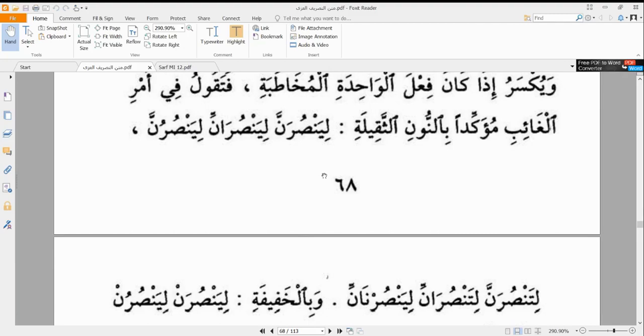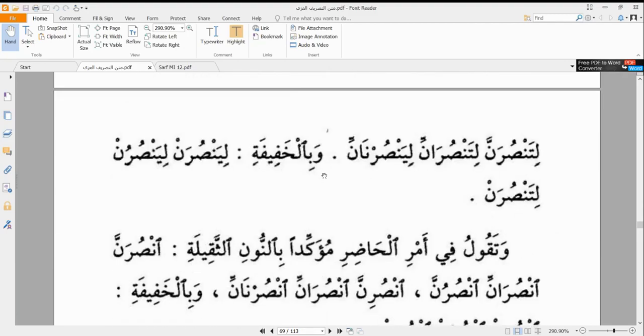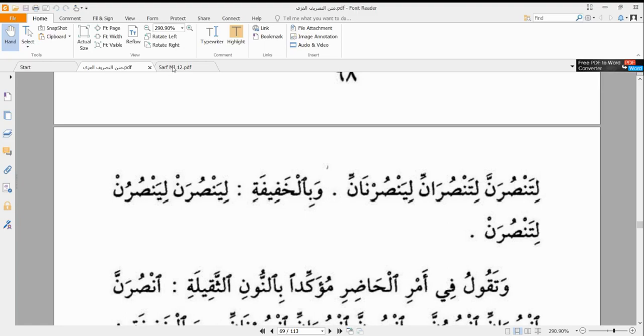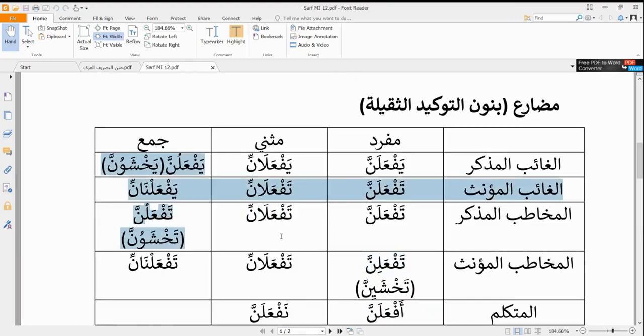So we are now going straight into the amr. So we've basically treated the entire mudari table. We've explained how the muthanna and the jam' mu'annath are formed. We also explained how the 5 af'al that have nun at the end of them, yaf'alani, taf'alani, yaf'aluna, taf'aluna, and taf'alina, are formed.